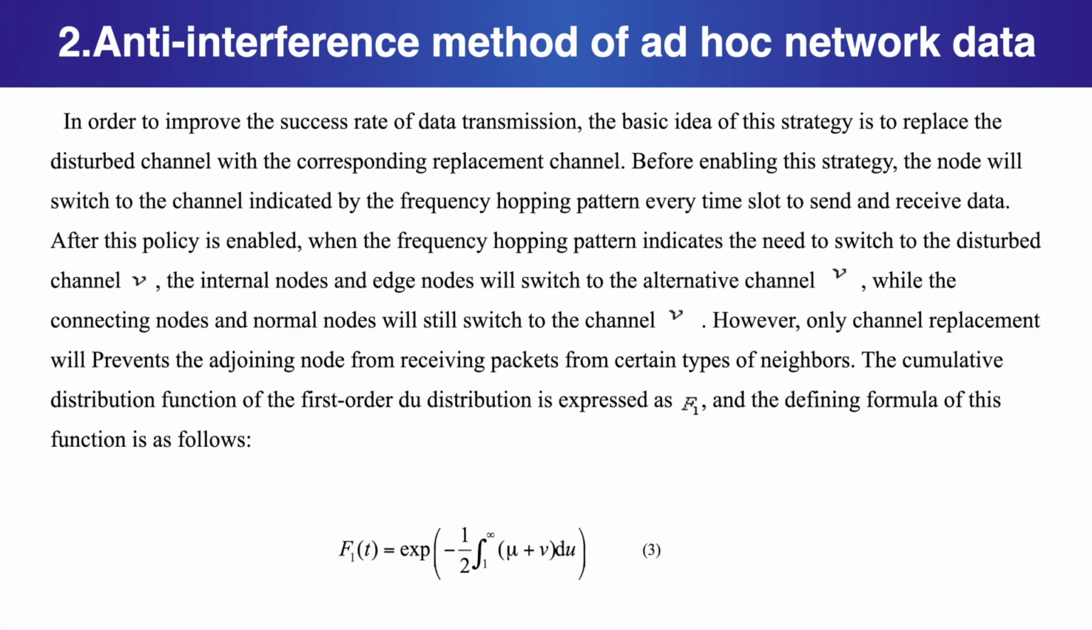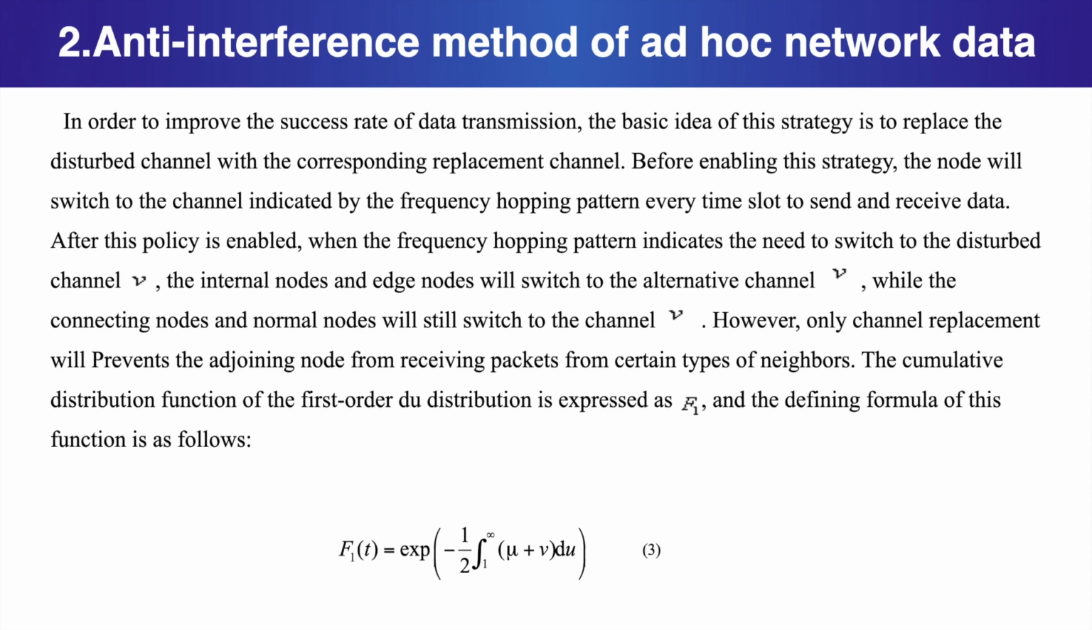In order to improve the success rate of data transmission, the basic idea of this strategy is to replace the disturbed channel with the corresponding replacement channel. Before enabling this strategy, the node will switch to the channel indicated by the frequency hopping pattern every time slot to send and receive data.